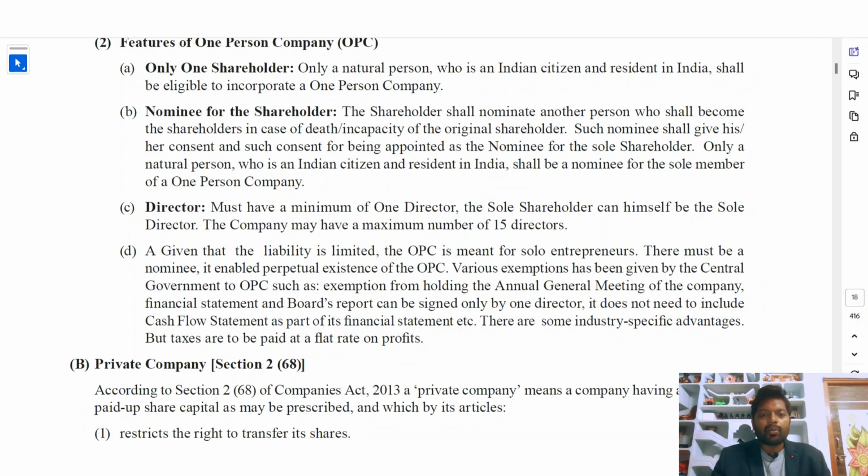Director: there must be a minimum of one director. The sole shareholder can himself be the sole director. The company may have a maximum of 15 directors. So directors might be 15 for the one person company. The one person company might have only one person as sole proprietor, but it can have 15 directors or a minimum of one director. That minimum one director can also be this one person only.